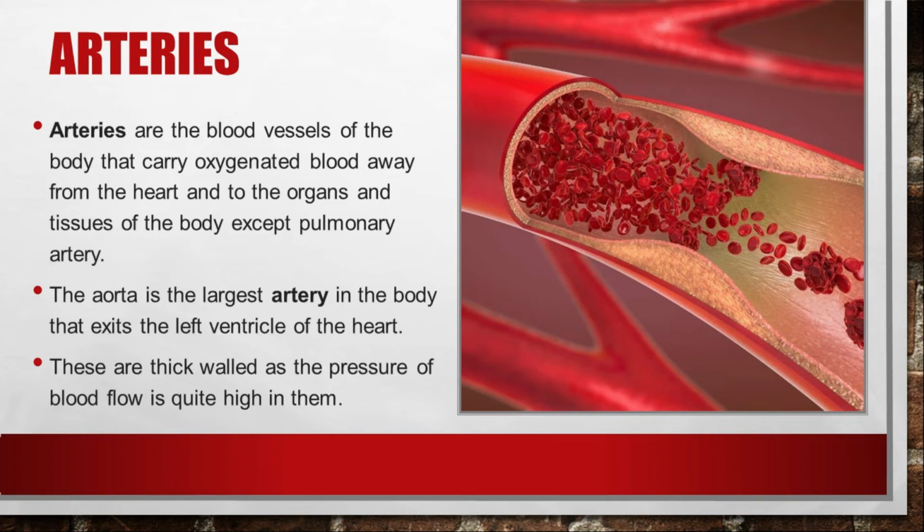Coming to the first one, the arteries. Arteries are the blood vessels that carry oxygenated blood away from the heart to the organs and the tissues of the body, except the pulmonary artery. So all the arteries carry oxygenated blood away from the heart to all the organs and tissues, and only the pulmonary artery does not carry oxygenated blood. The pulmonary artery carries deoxygenated blood.